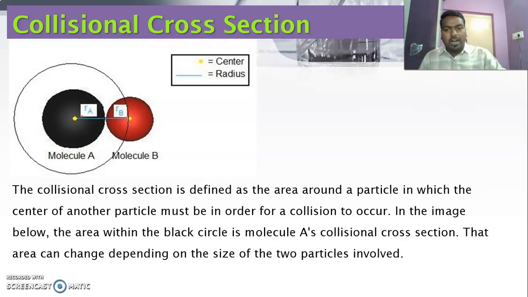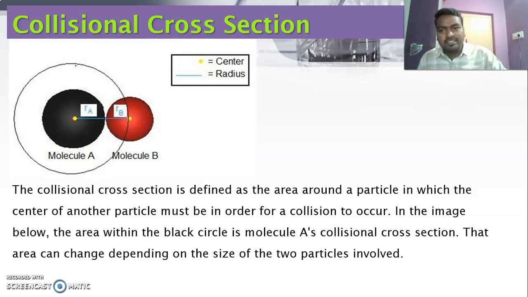The region around atom A in which another atom can collide with it is called the collision cross section. It is defined as the area around an atom or particle in which the center of another particle must be in order for collision to occur. That means in this area collision takes place.